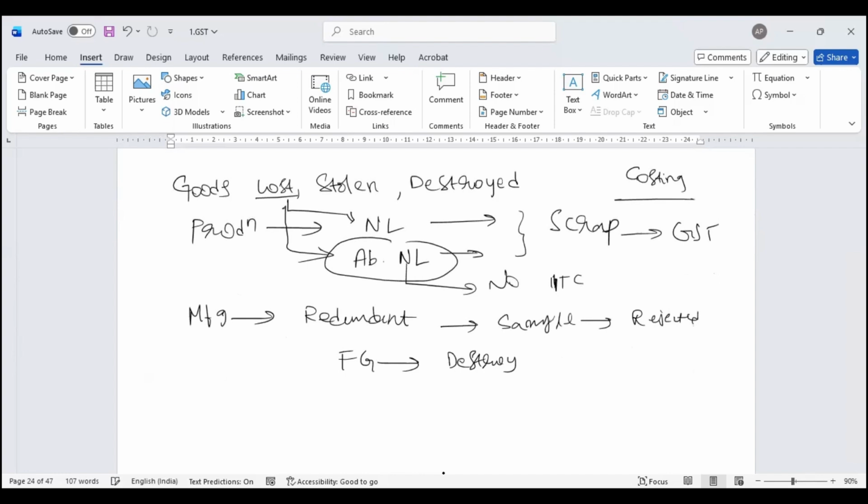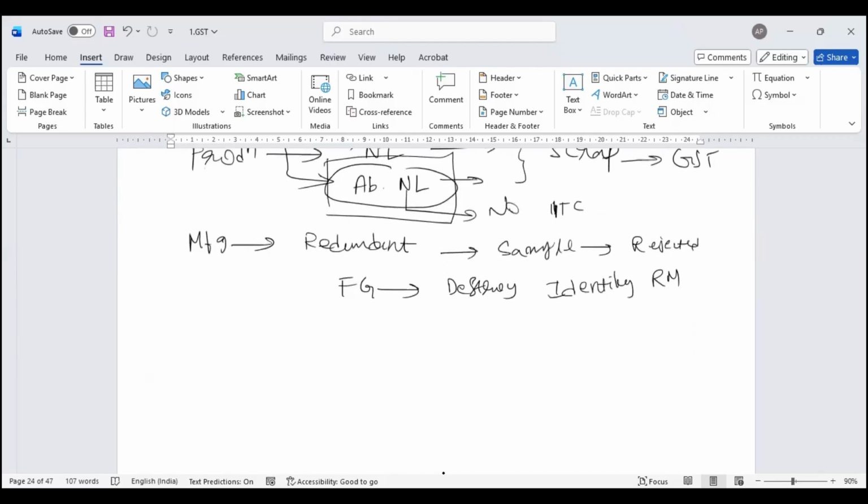So anything which is of abnormal nature, 17(5) comes and says, identify your raw material, identify other purchases, which is sitting in your FG or SFG. If anything is destroyed, I have to reverse input tax credit.